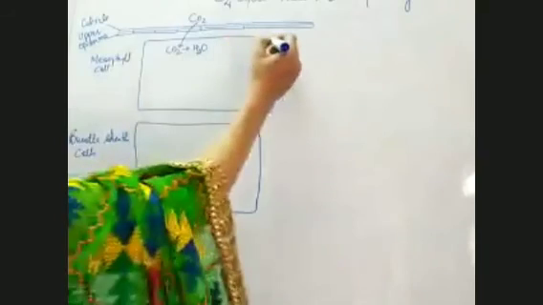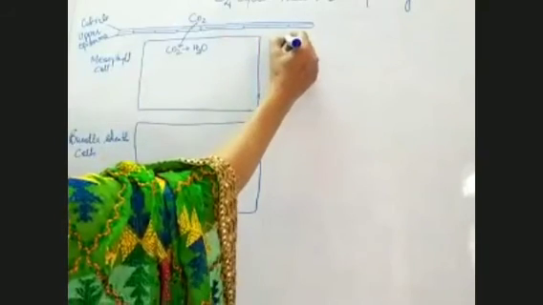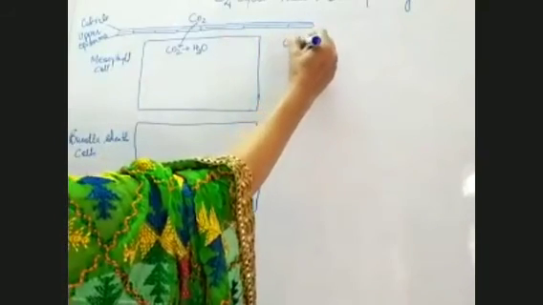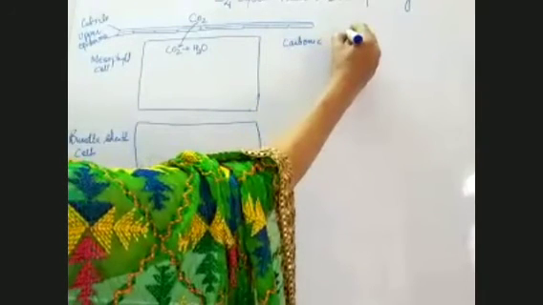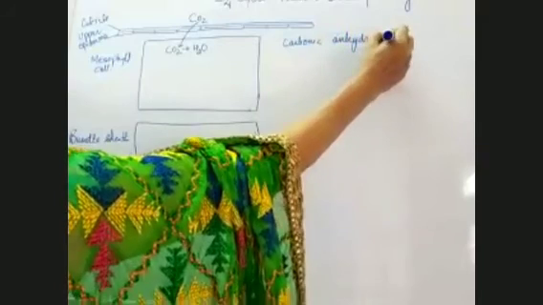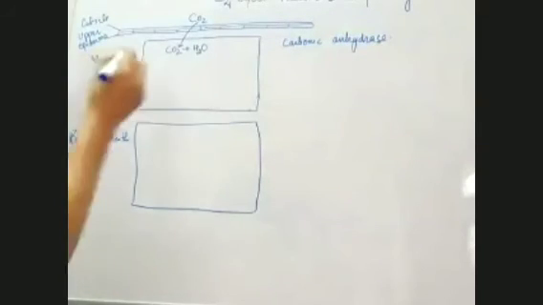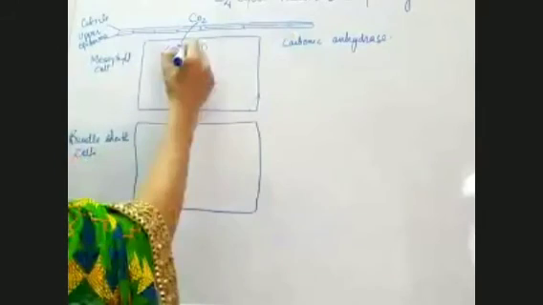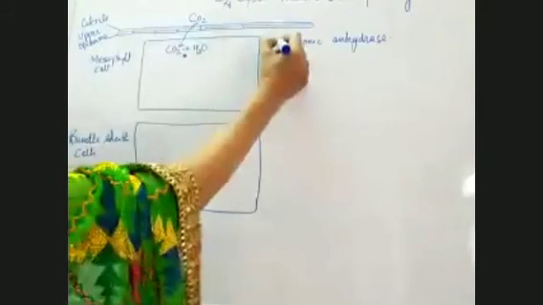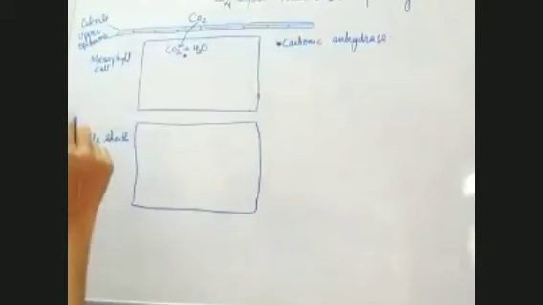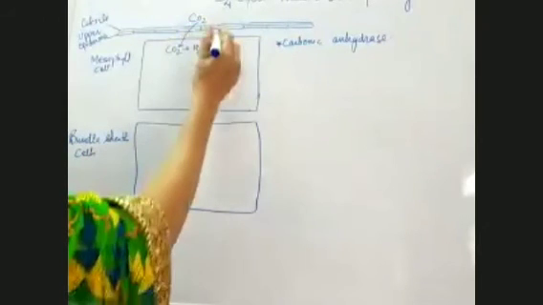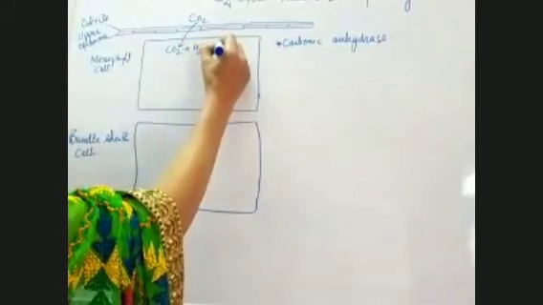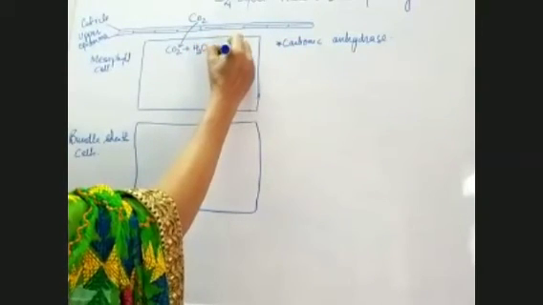The enzyme used here is carbonic anhydrase. In the presence of this enzyme, it forms H2CO3.